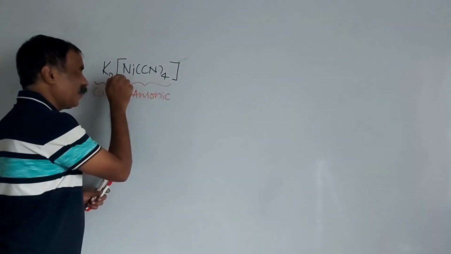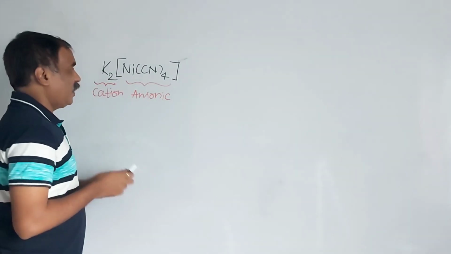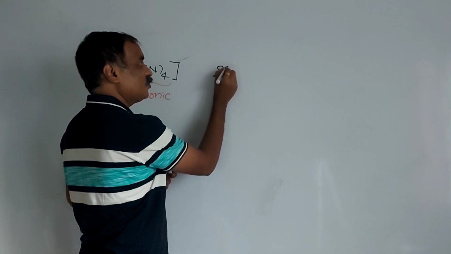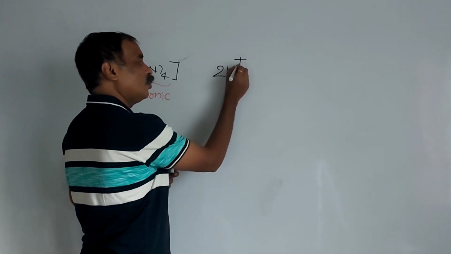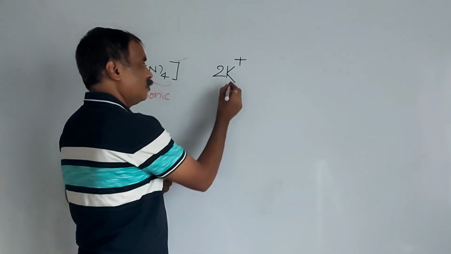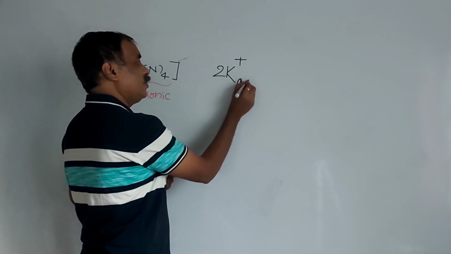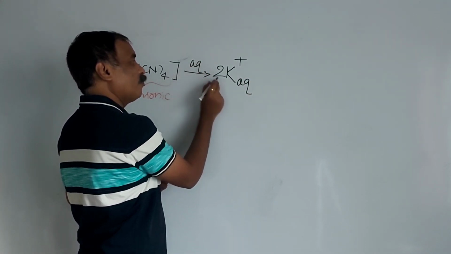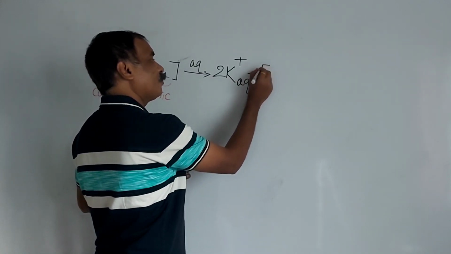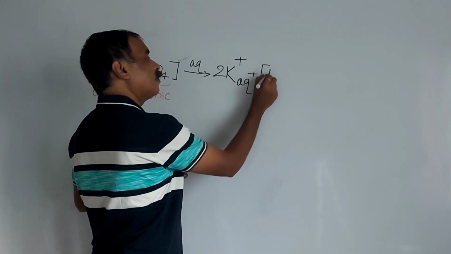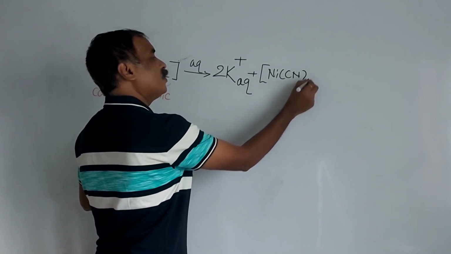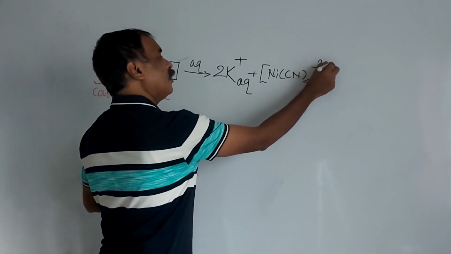What is the oxidation state of nickel here? What will be the ionization of this? 2K+ aqueous, and [Ni(CN)4]2- aqueous, in aqueous medium.